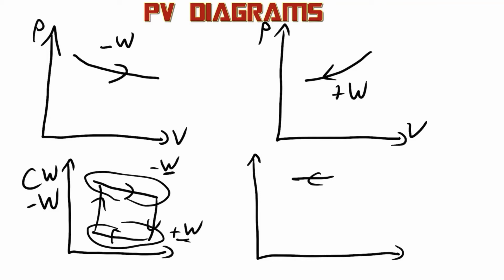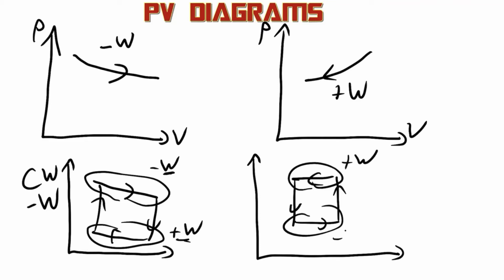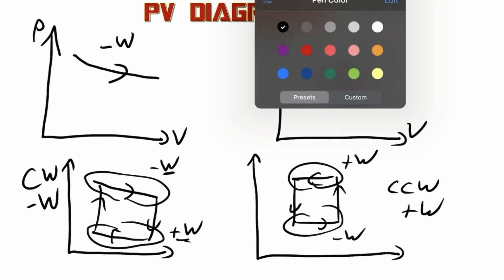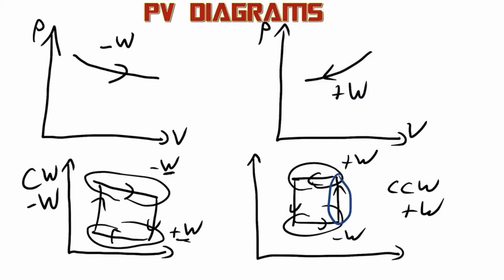And then the reverse of that, if I have a counterclockwise graph, I have my positive work up here, my negative work down here, so any counterclockwise graph can be positive work. And on this graph as well, there's a vertical line here. With a vertical line, there's no change in volume, so that's going to be zero work.